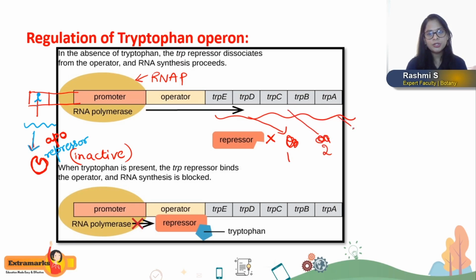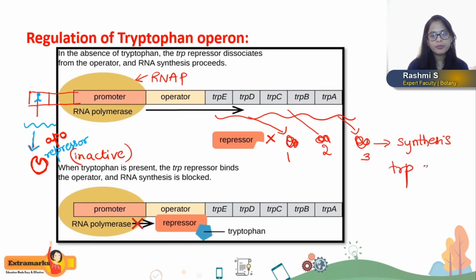And B and A together produce enzyme 3, isn't it? So once the tryptophan concentration is low, the genes are expressed. The genes that code for the three enzymes are expressed, and these enzymes are going to help in the continuous synthesis of the amino acid tryptophan.